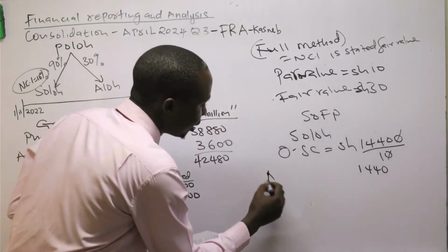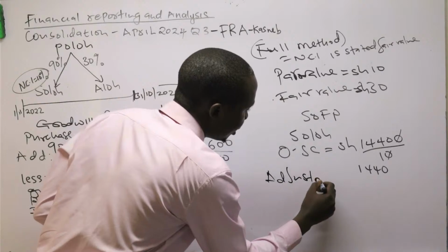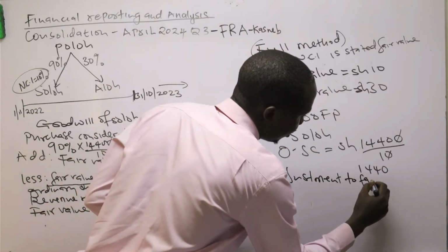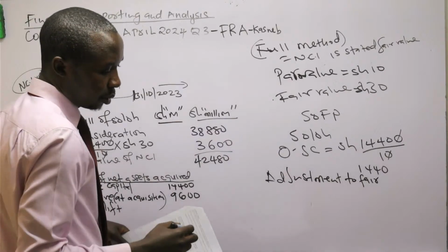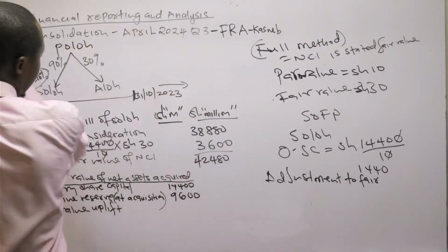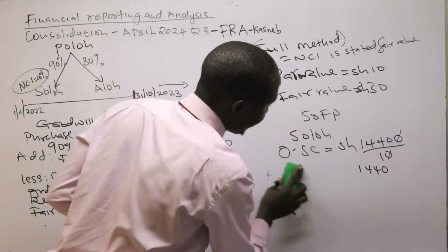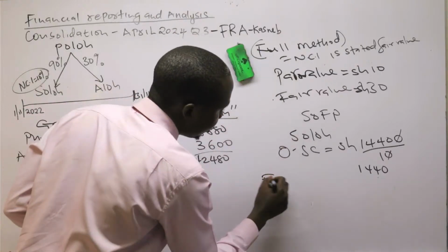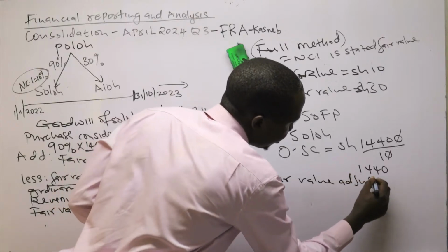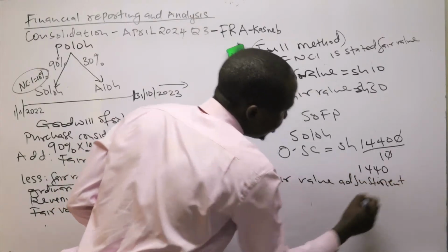But here we need to do an adjustment, so we say fair value adjustments to these assets.